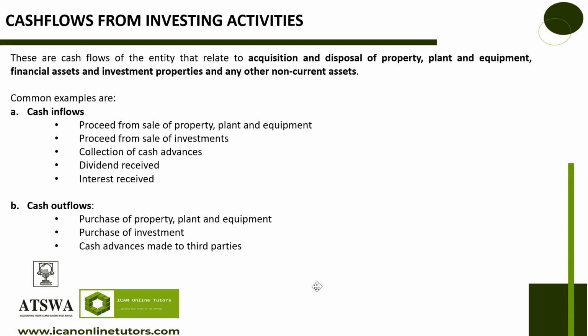I don't wake up every day to say I want to sell the asset I'm using to generate money for my business, right? So if I sell any of the property, any of the equipment, any proceed I get from it is what we call cash inflows from investing activity.